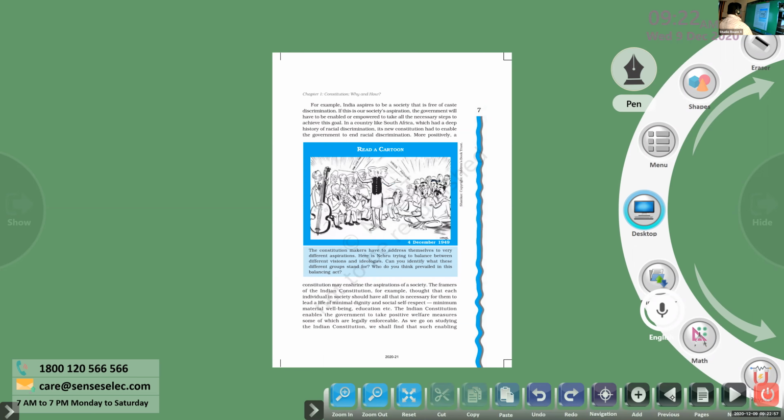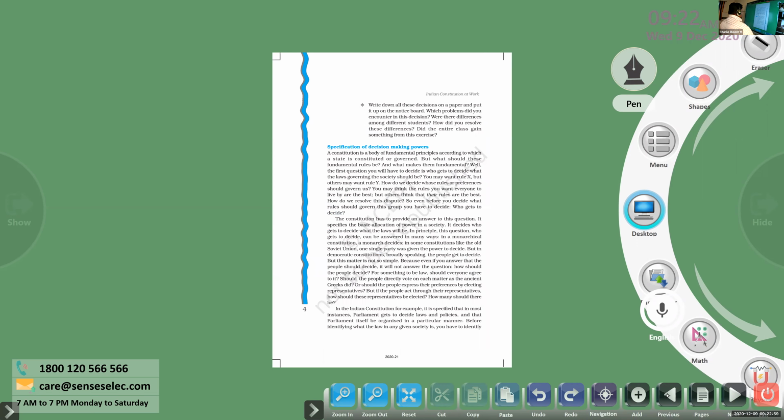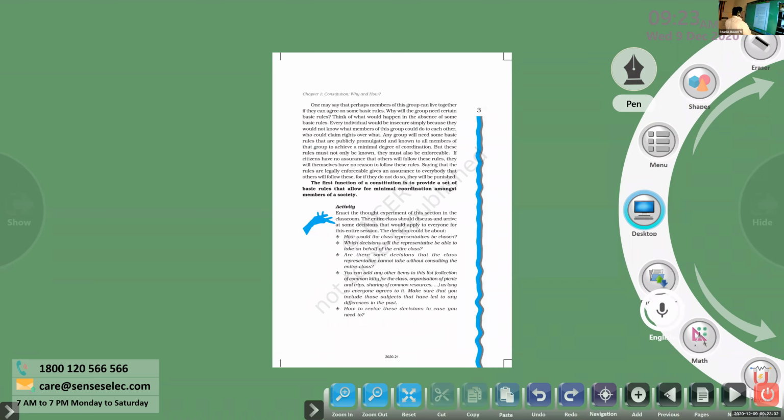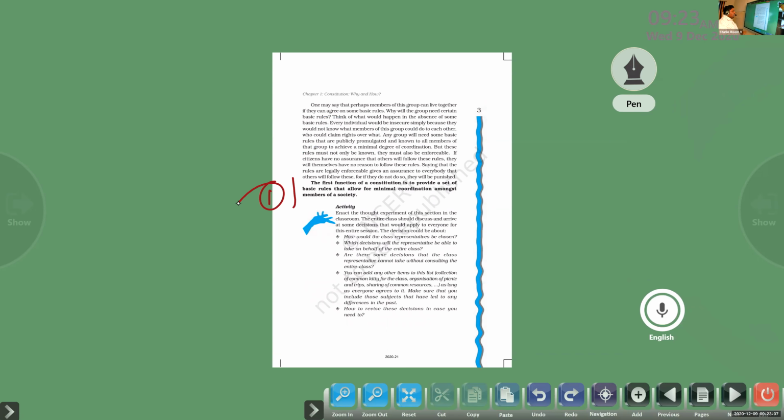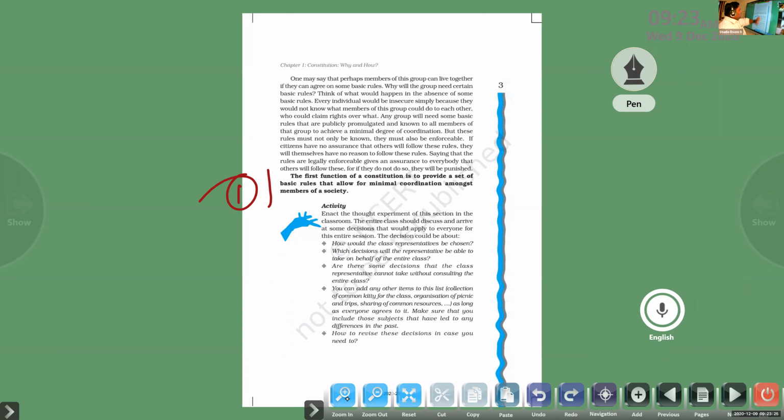So first of all, the first function of the constitution is to provide a set of basic rules that allow for minimal coordination among the members of the society. Is that idea clear? The first and foremost function of the constitution is to provide a set of basic rules and regulations that allow for minimal coordination among the members of society. We discussed that. We know that.